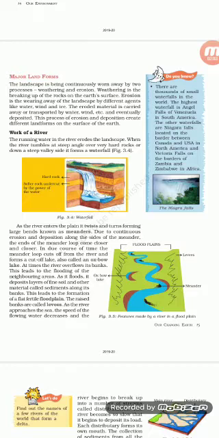That is called erosion. So this process of erosion and deposition, that means carrying away the materials and then depositing them at some places, forms the different landforms.